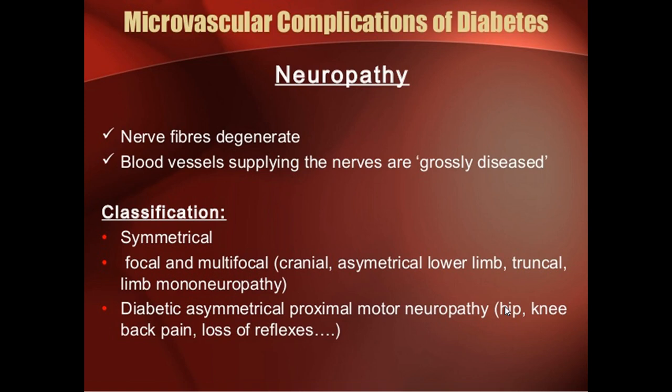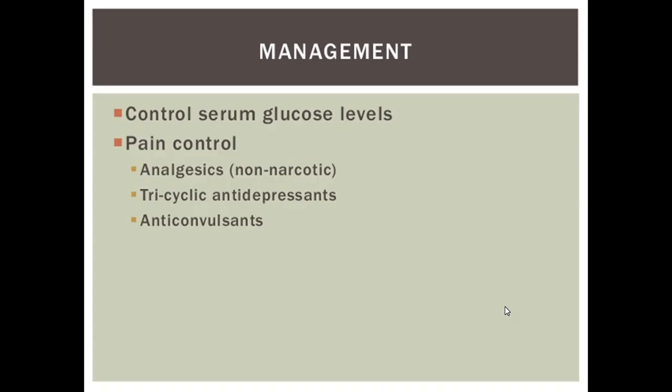The most common cranial nerve involvement is of the third nerve and sixth nerve, so it can present with ptosis, diplopia, which are temporary and improve after some time. With treatment of diabetes, they improve as well.